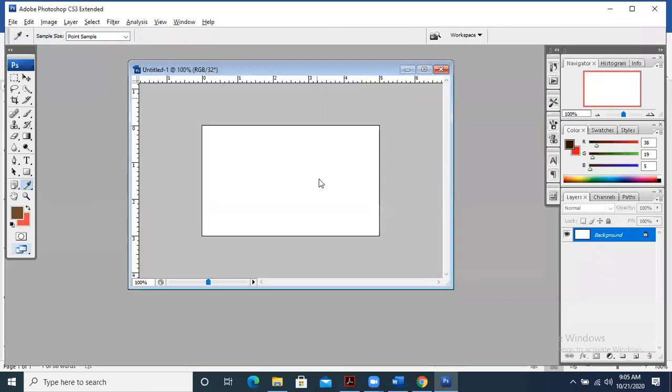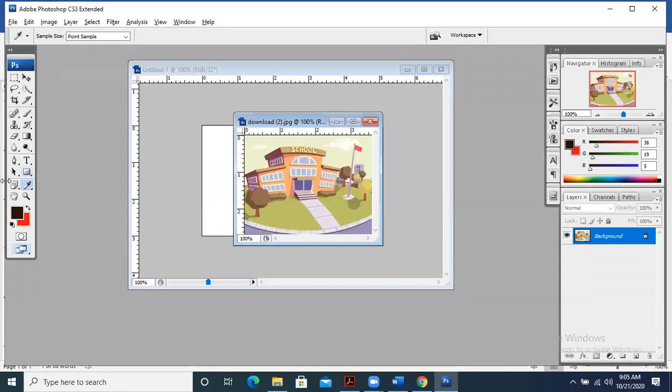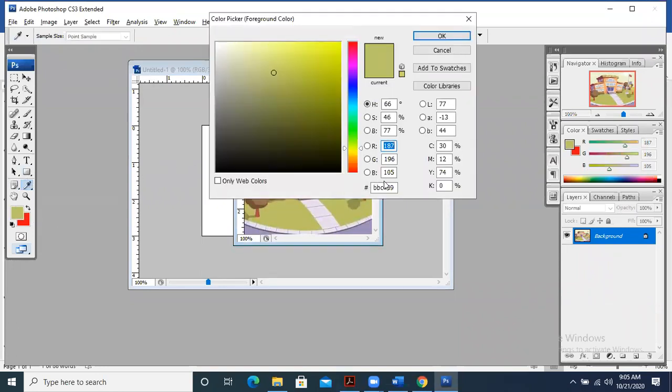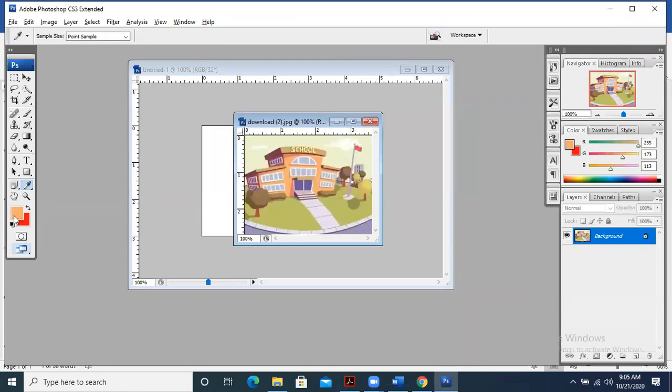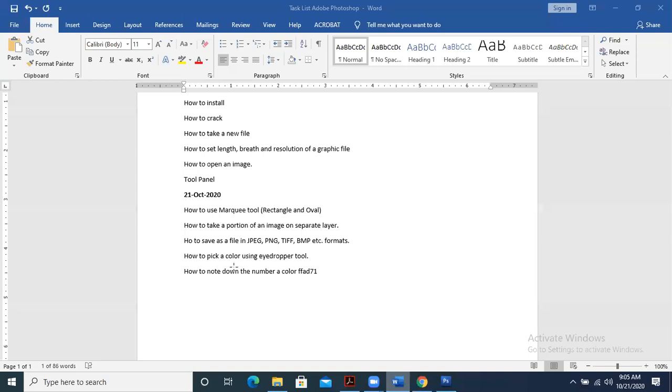Let me open some image. Okay, so over here I will type that number. When I type that number, that particular color will appear over here. So in this way we can remember the color as well, because there are hundreds and thousands of colors, very slightly different from each other. So in this way we can also change the color depending on our requirement.